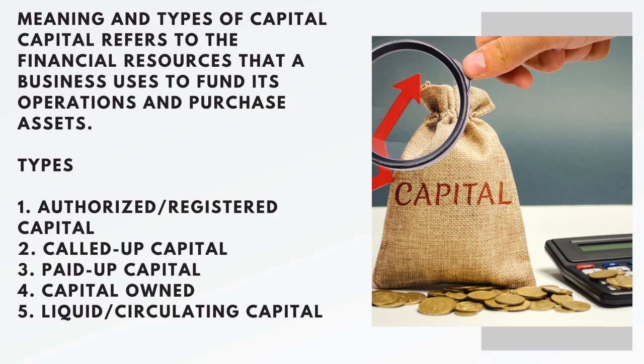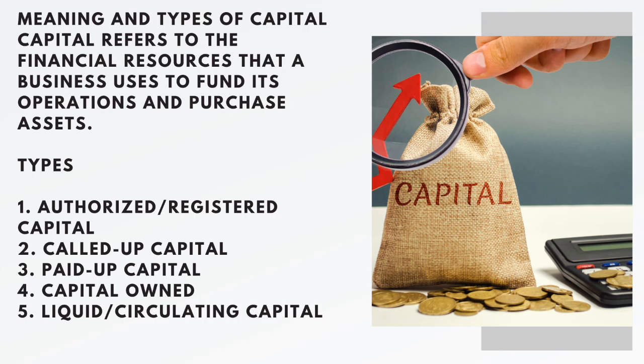This refers to the total asset of a business minus its liability. Example, if a business has a total asset worth of 500,000 naira and liabilities of 200,000 naira, the capital owned is 300,000 naira. Capital owned can also be defined as an excess value of the assets of a business over the value of its liability. It is calculated by deducting the total liabilities from the total assets of a firm at a particular date.